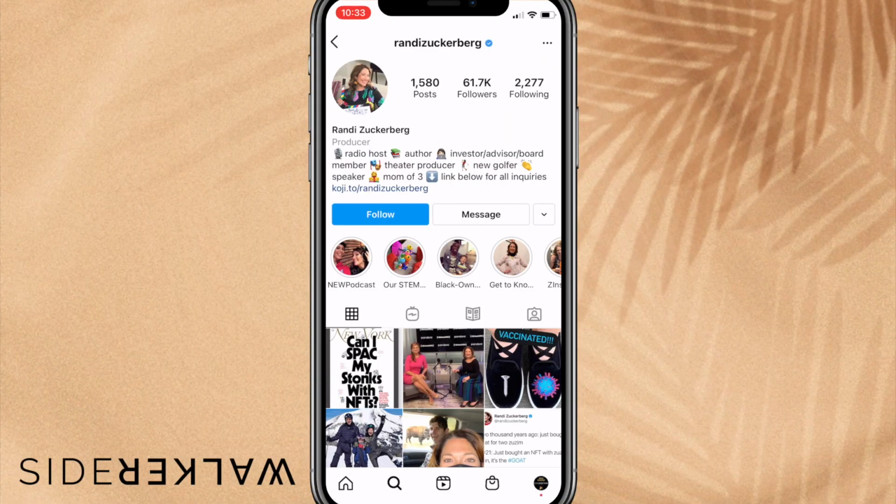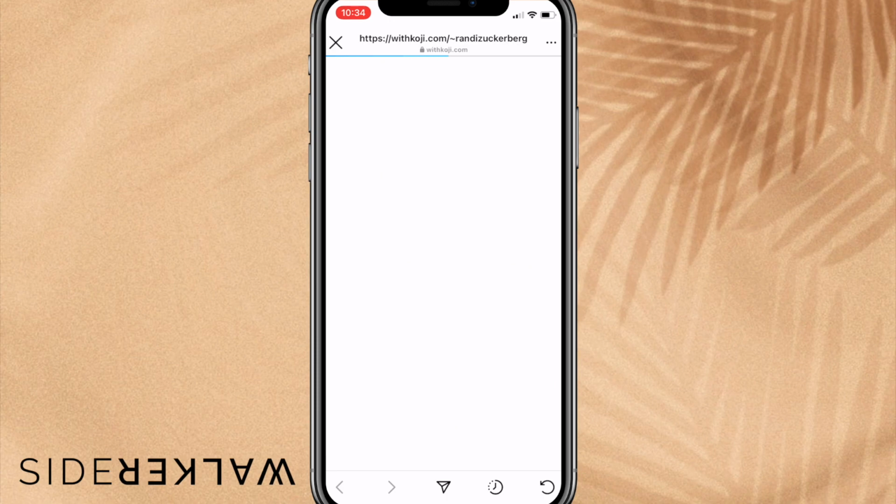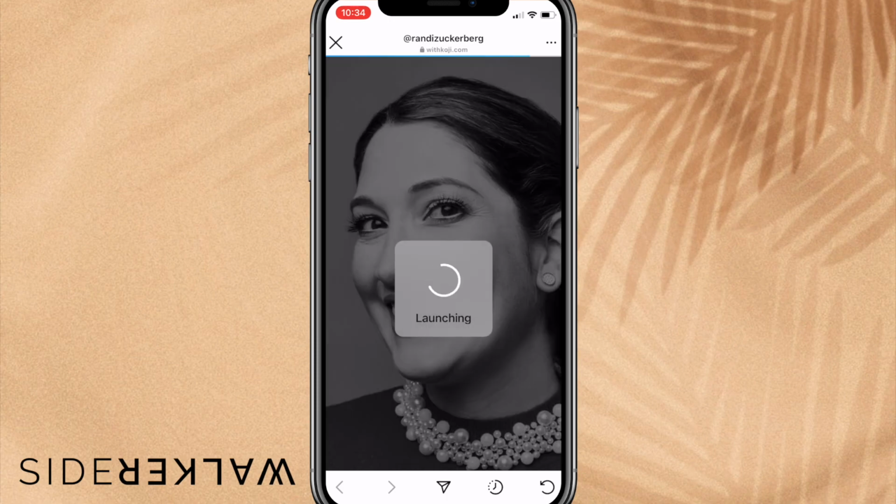It makes it really, really easy to shine and be super creative. So let me show you some examples. So this right here is the profile of Randy Zuckerberg. She was the former director of market development for Facebook. And yes, she is the sister of CEO Mark Zuckerberg. But let me show you her profile and how she's using Koji so you can see.